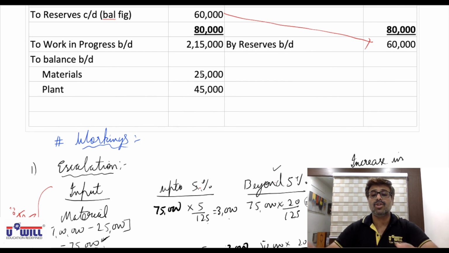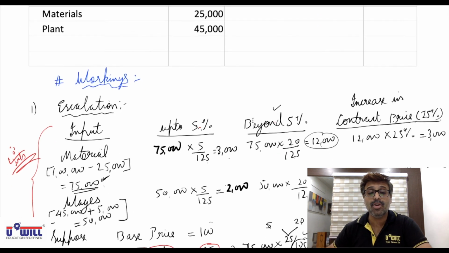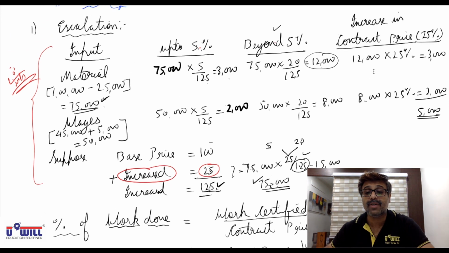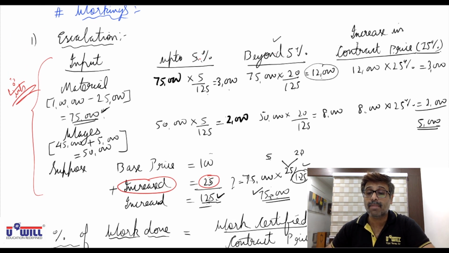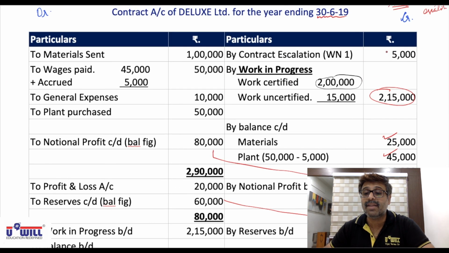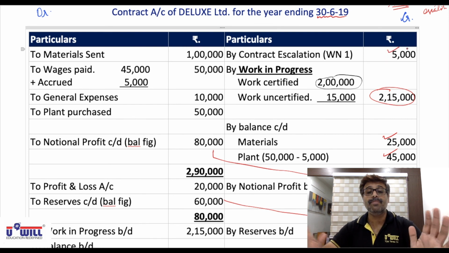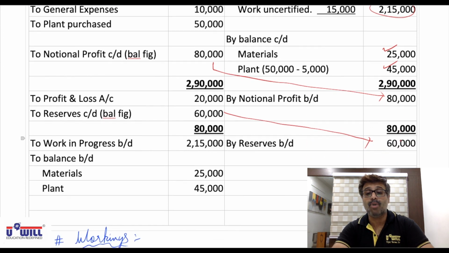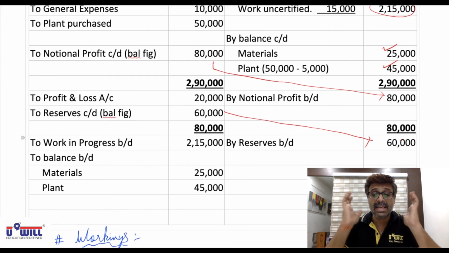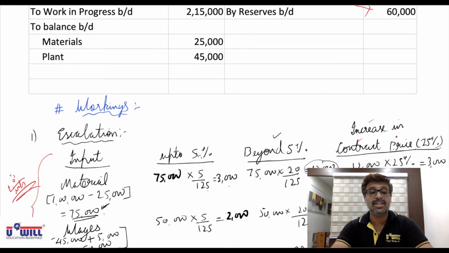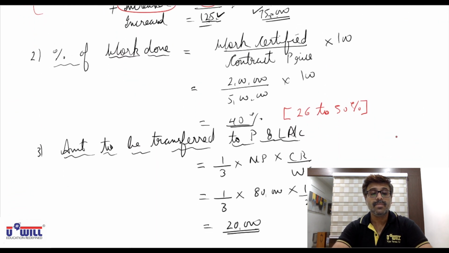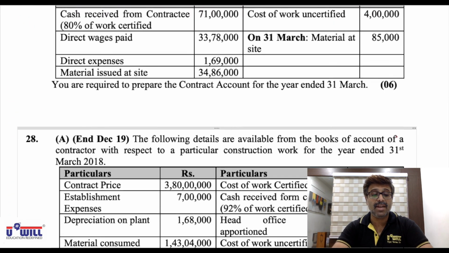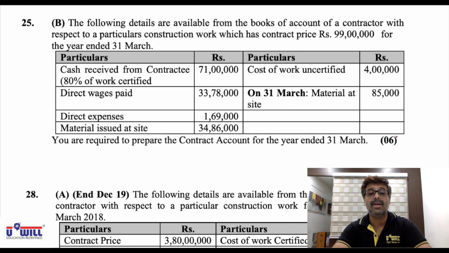So the rest of the solution is exactly similar. The only new thing in this question is the calculation of escalation, meaning by what percent and what amount the contract price should be increased. Whatever amount you increase the contract price by, that entry will come on the credit side of the contract account, so that will result in your income. If you require, you can pause the video, rewind it and listen to that part on escalation once again. Now, questions 25B and 28A I will discuss, and they will be your homework entirely.